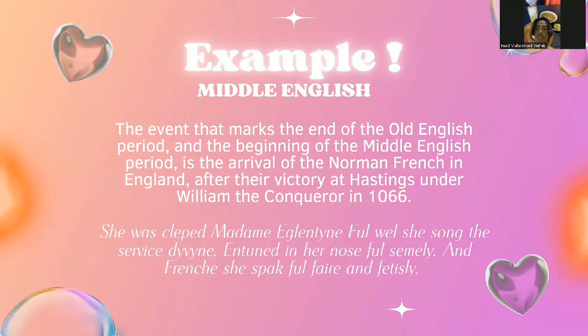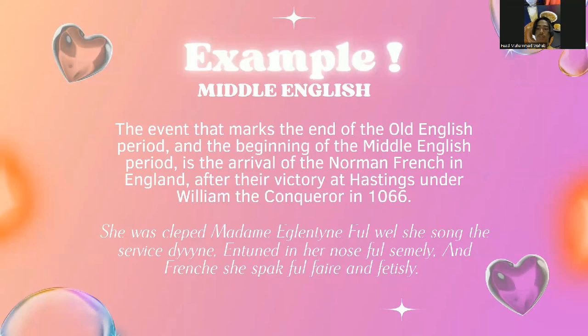The transition from Old English to Middle English is marked by the arrival of the Norman French in England following their victory at Hastings under William the Conqueror in 1066. This event not only brought significant political change but also had a profound impact on the English language. An excerpt from Chaucer's Canterbury Tales, written in Middle English, vividly illustrates this linguistic shift. "She was clept Madame Eglantine.